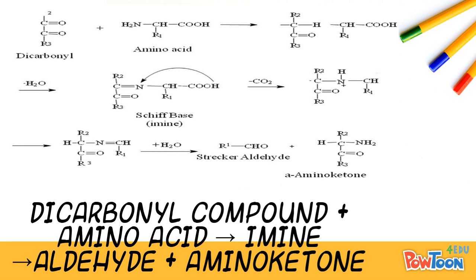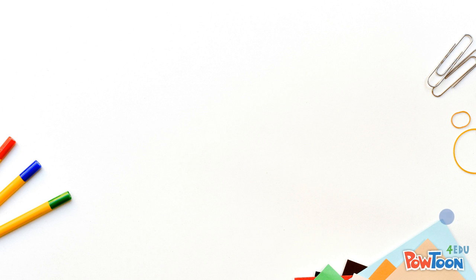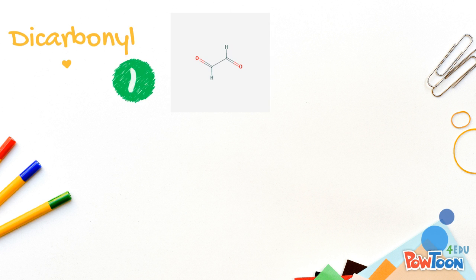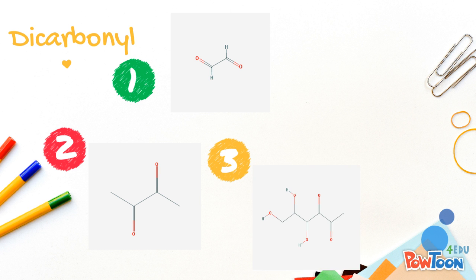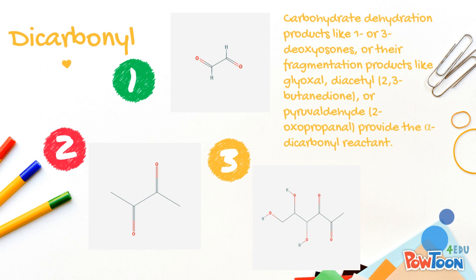Usually, it is the reaction between the free amino acid and carbonyl components derived from the Maillard reaction pathway, producing an aldehyde and aminoketone. Therefore, our understanding was based on observed products like carbon dioxide, aldehyde, and so on.